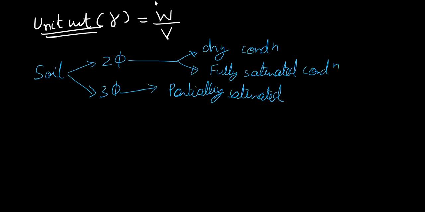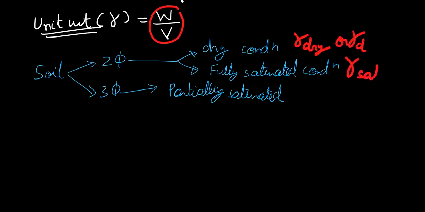Now if I measure my unit weight in dry condition, my unit weight will be called gamma dry, capital gamma with subscript dry, or you can write gamma d. If I measure my unit weight in fully saturated condition, it will be called gamma saturated or gamma sat.